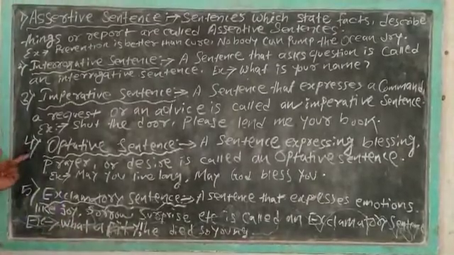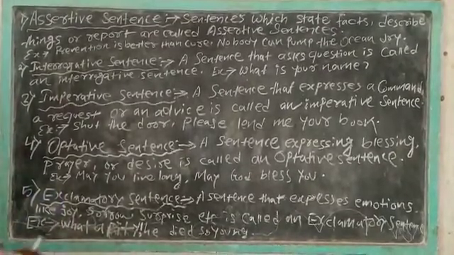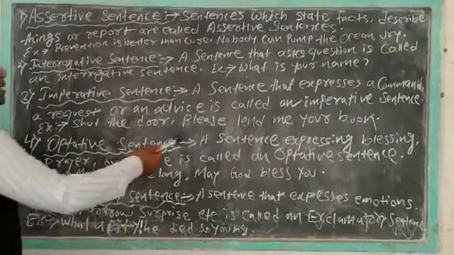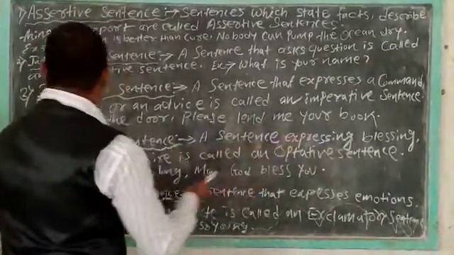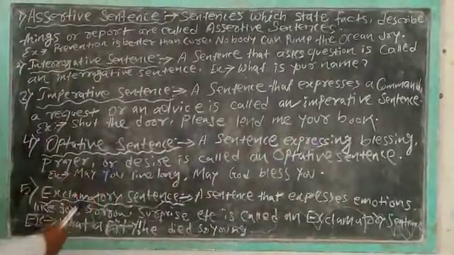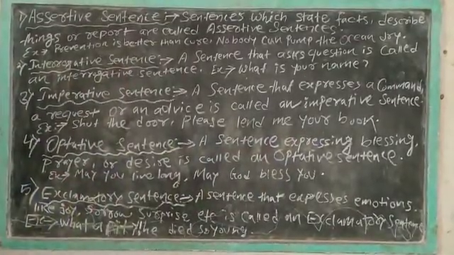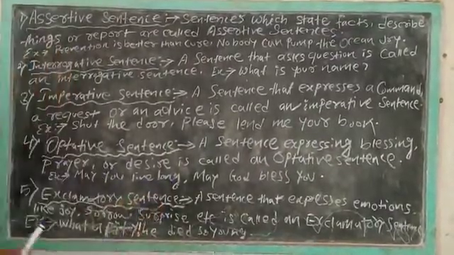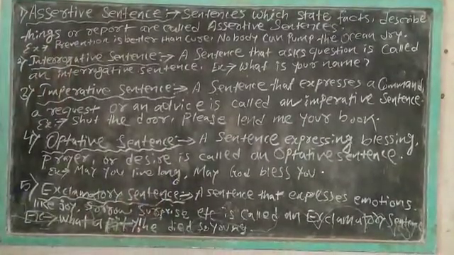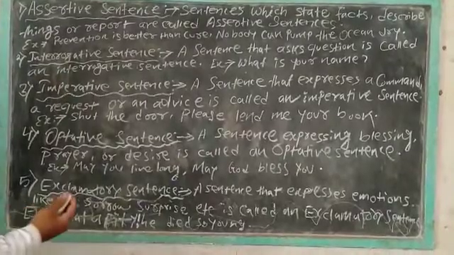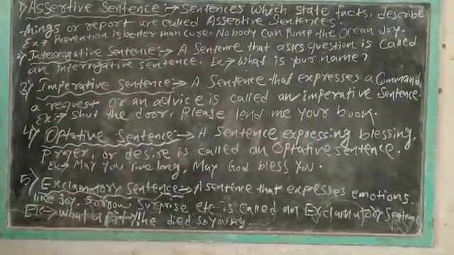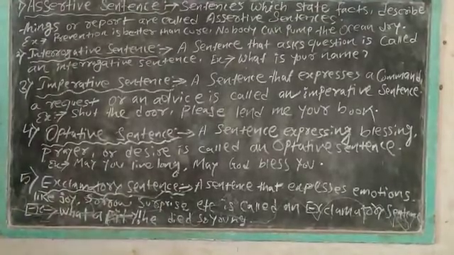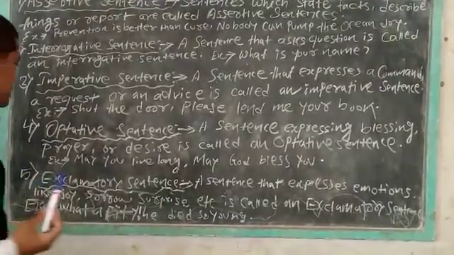Okay, now come to the fourth one, the optative sentence. What do we mean by optative sentence? A sentence expressing blessing, fear or desire is called an optative sentence. For example, you can say may you live long, may God bless you. These are examples of optative sentence, because here the blessings and wish of the speaker are expressed.